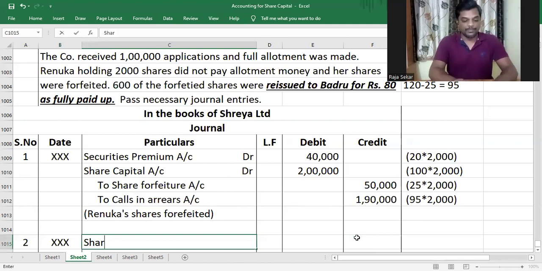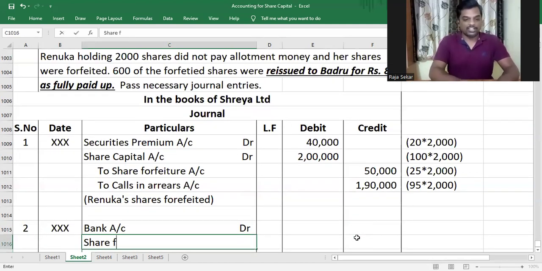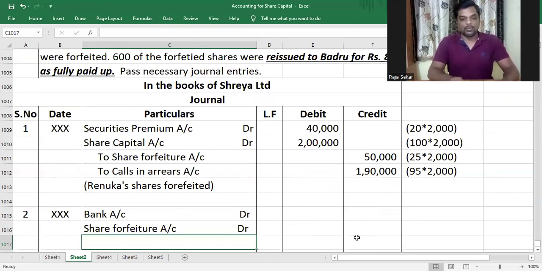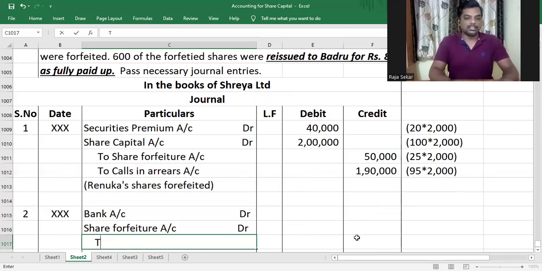So the journal entry will be bank account debit. When you're reissuing the shares, you're receiving money in the bank. Bank is an asset. Asset increases, you got to debit it. So bank account debit, and you're giving discount, so share forfeiture account will be debited out of the amount you already credited to share forfeiture as profit on forfeiture. Understood or not, my dear children?